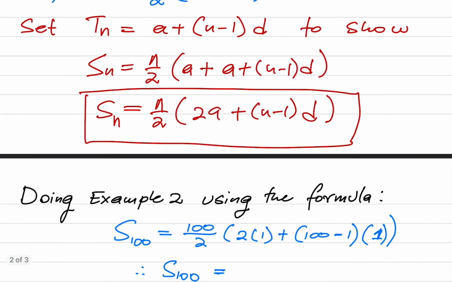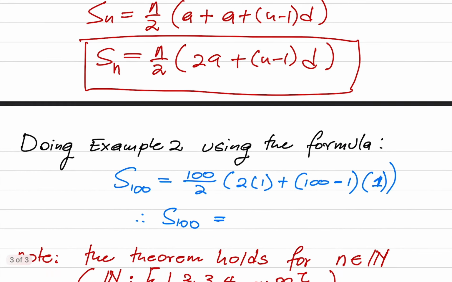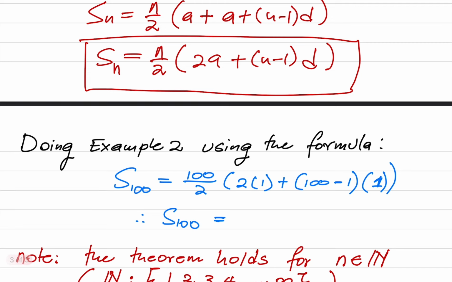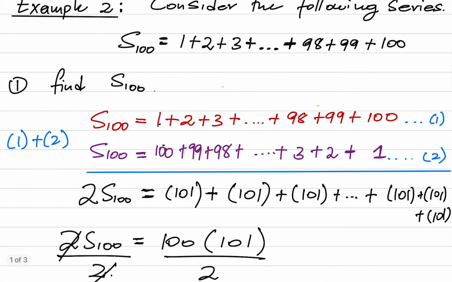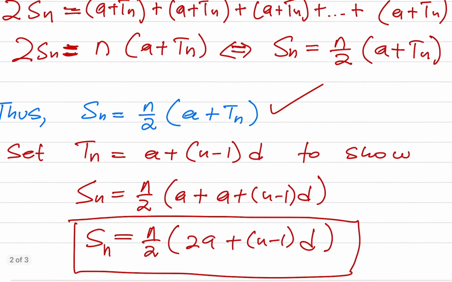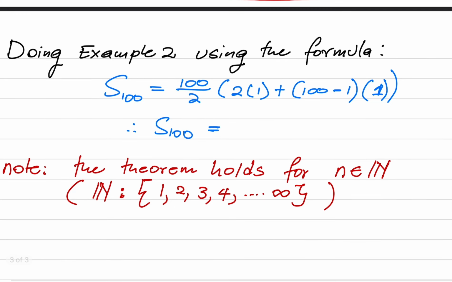Now let us do example 2 using the above formula. How many terms do we have? We have 100 terms. What is your first term? Our first term is just 1. So what is our number of terms? It's 100. What is our difference? It is 1. So this is 100 divided by 2, which is just 50. 2 times 1 is 2.